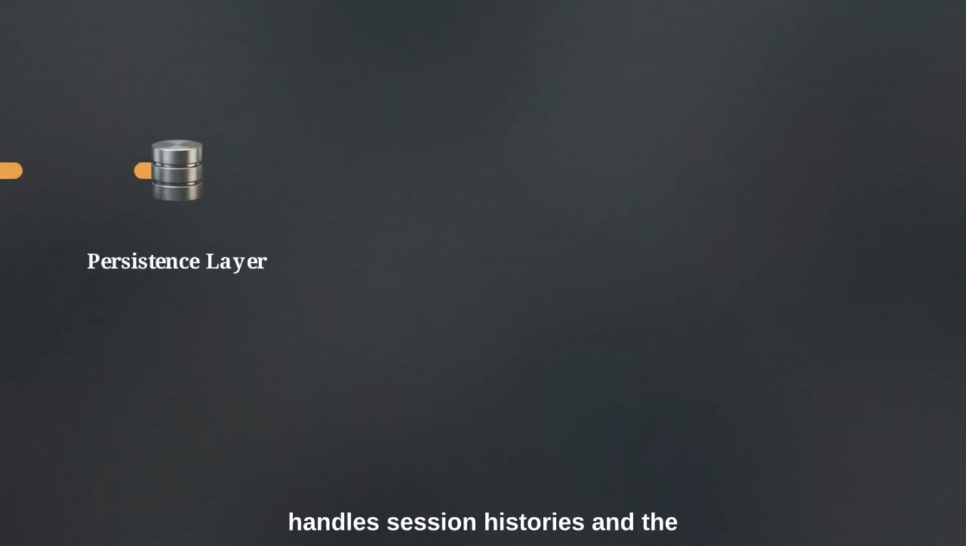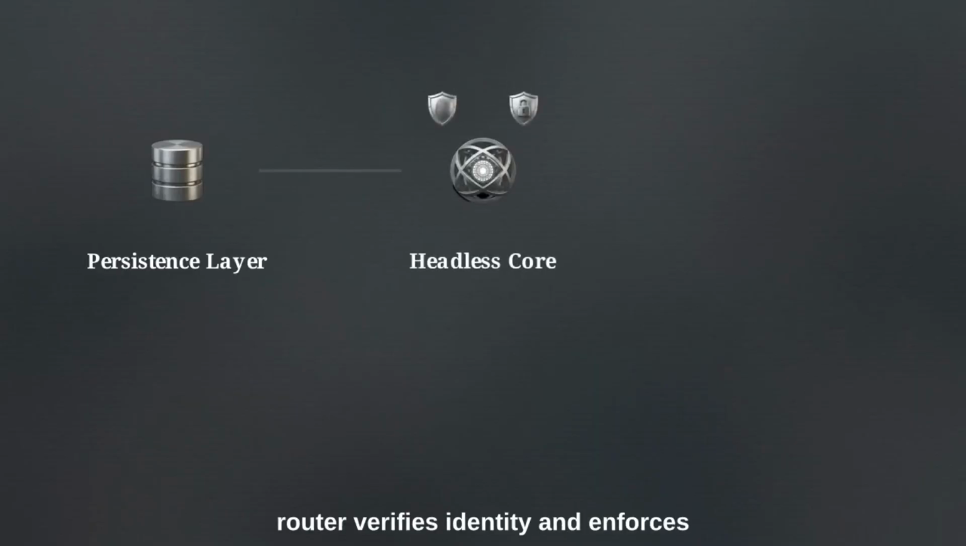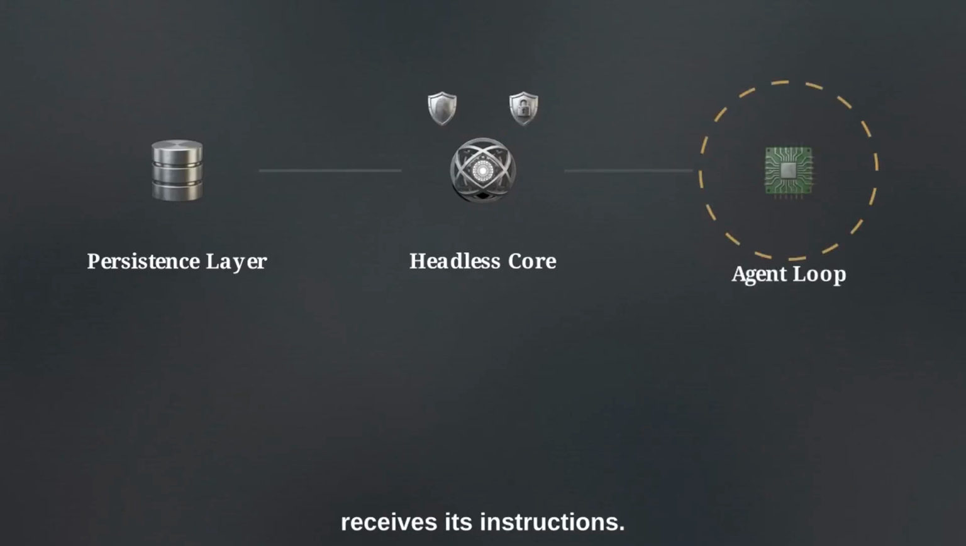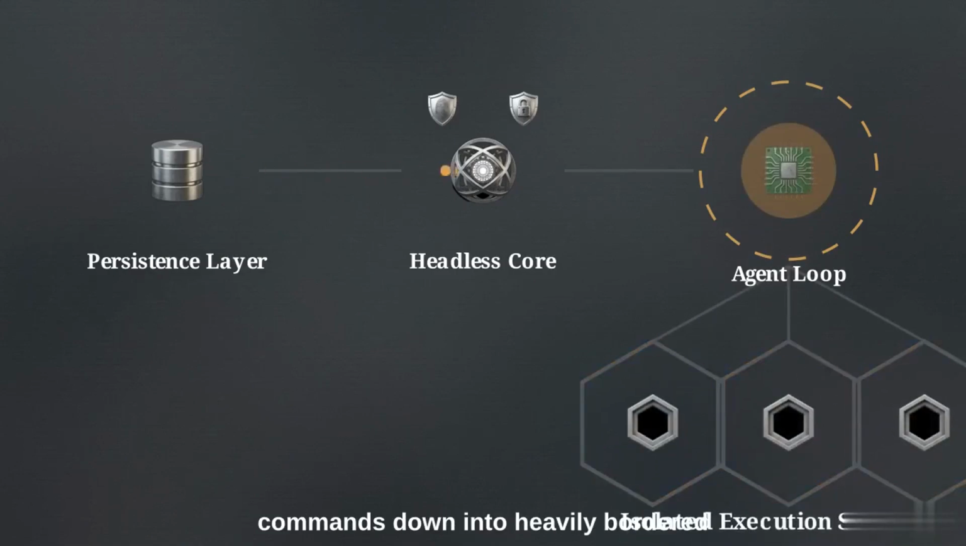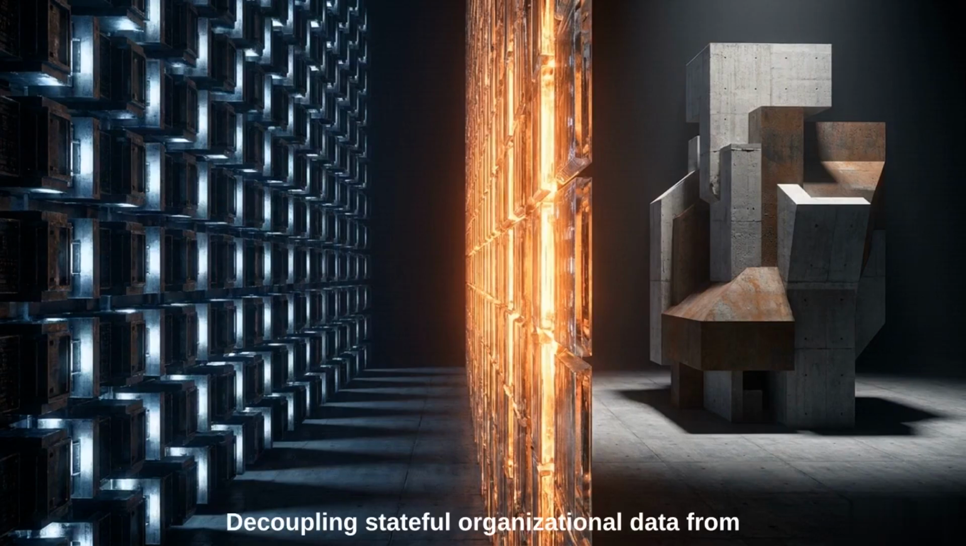First, a Postgres database handles session histories and the execution queue. Second, the headless core central router verifies identity and enforces security policies. Finally, data enters the agent loop, where the language model receives its instructions. The language model itself is modular. Engines like Pi, Claude, or Codex easily swap in. Finally, the loop sends execution commands down into heavily bordered nodes. These are the sandboxes, isolated environments where the code actually runs. Decoupling stateful organizational data from the stateless language model prevents cross-user memory contamination.